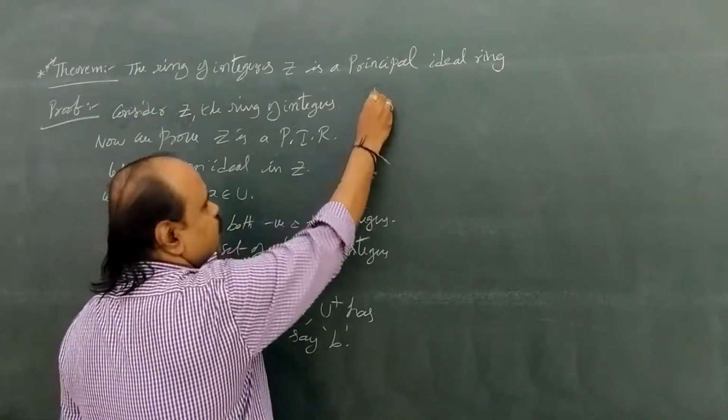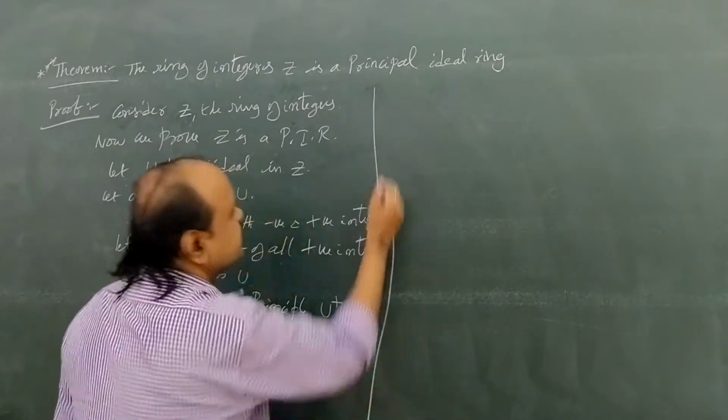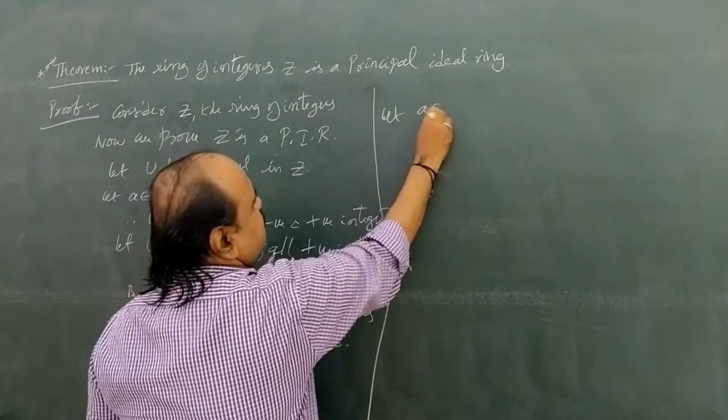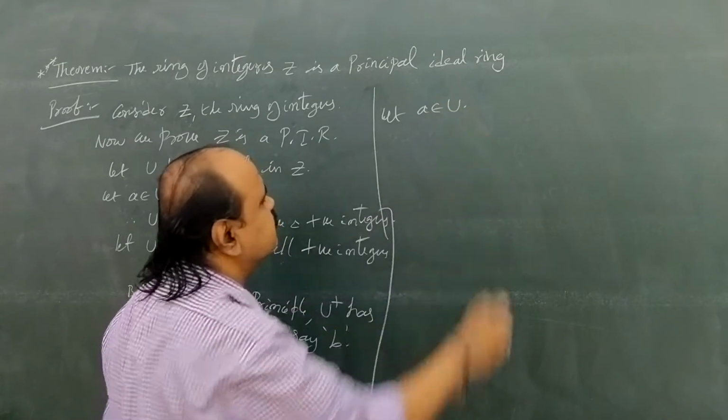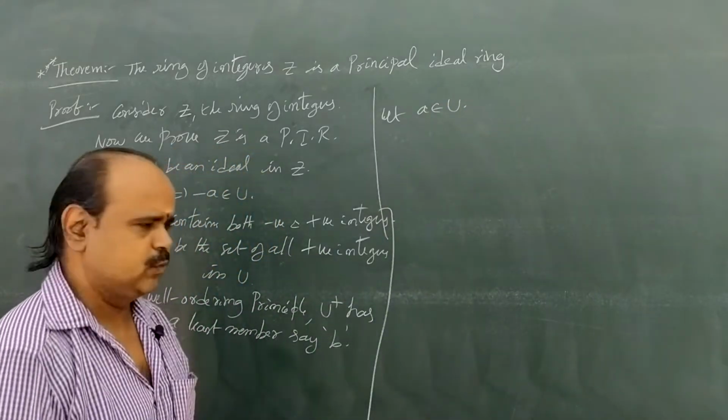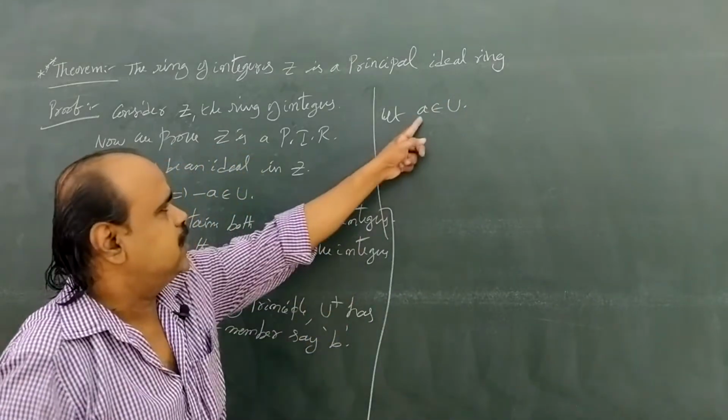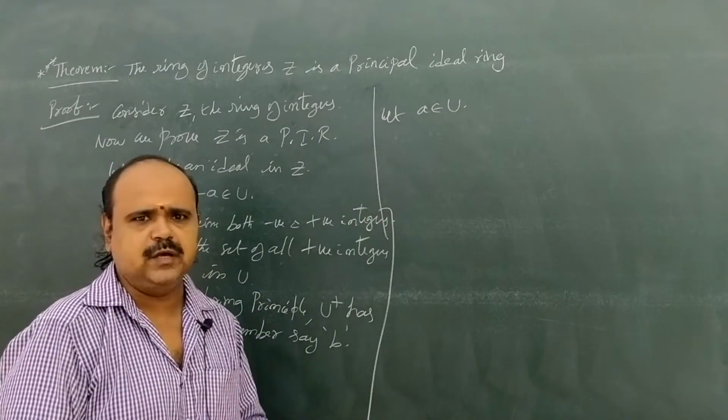Okay, now let small a belong to capital U. Here a and b are two integers.